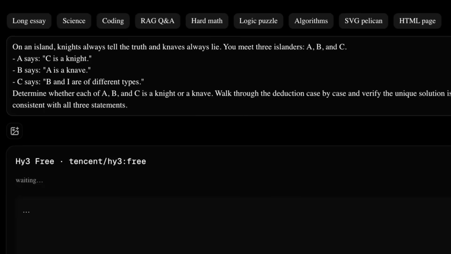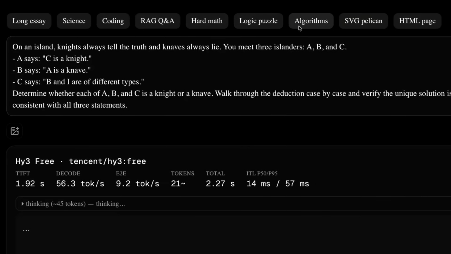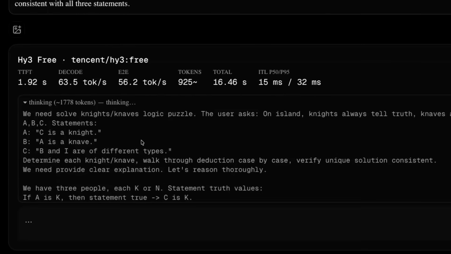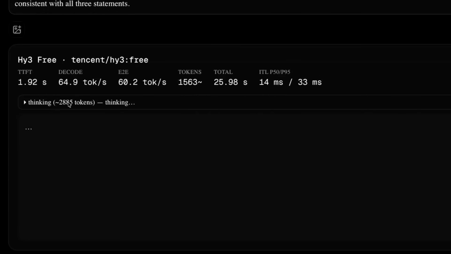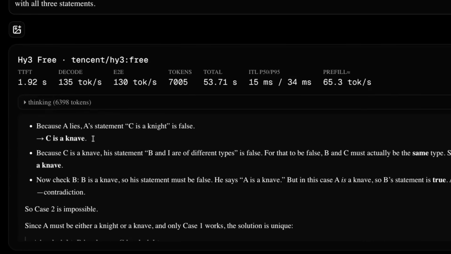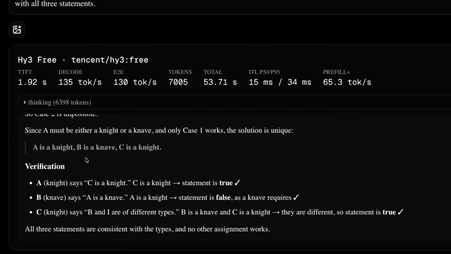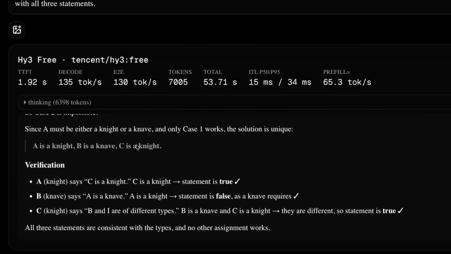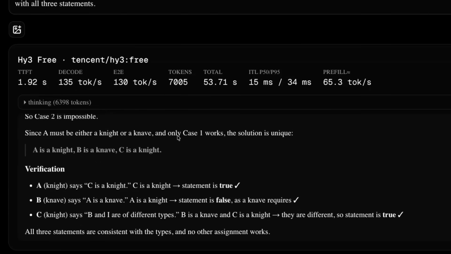All right, if we look at a simple sort of logic puzzle, we can see that it's churning out a lot of thinking. The thinking tokens here will actually be different. This is basically just using the JavaScript tick token rather than getting the actual tokenizer for each model. And you can see the final result. We've got it coming back with some verification, and we can see it looks like it's got the right solution there, and it's used a decent chunk of thinking to actually get to that solution.